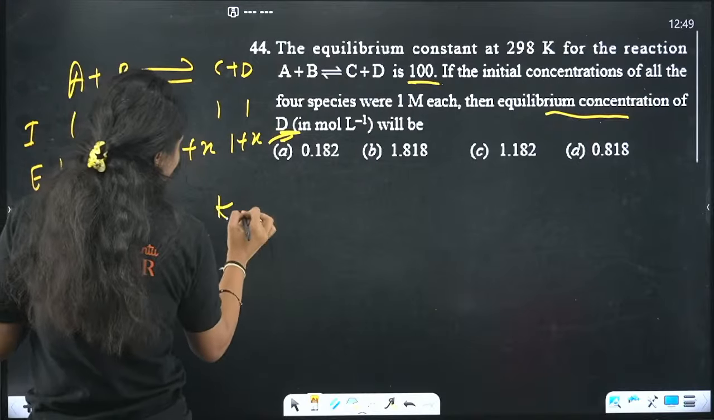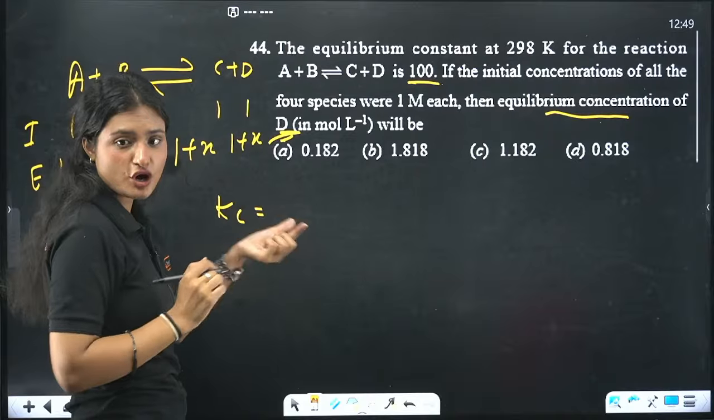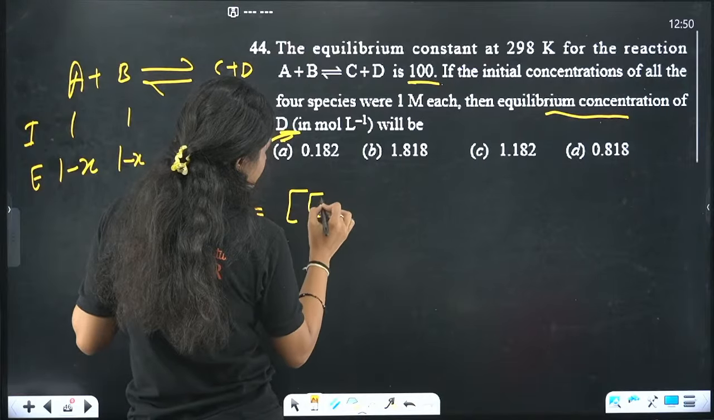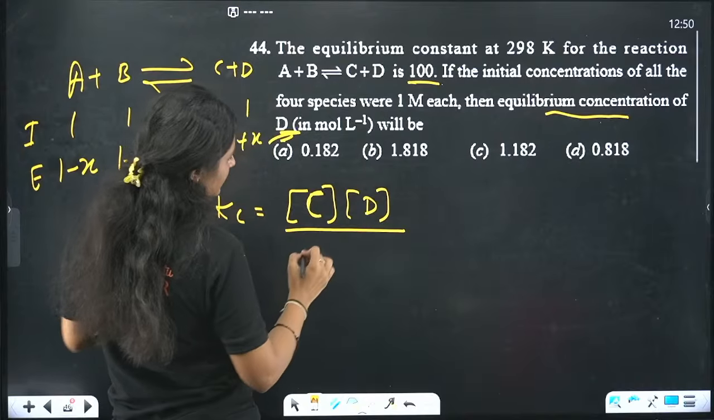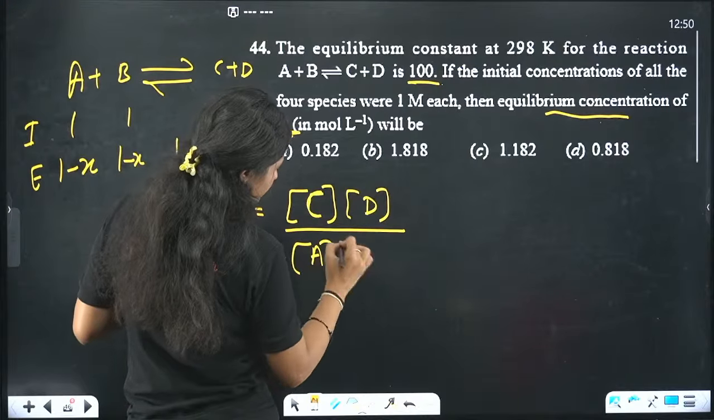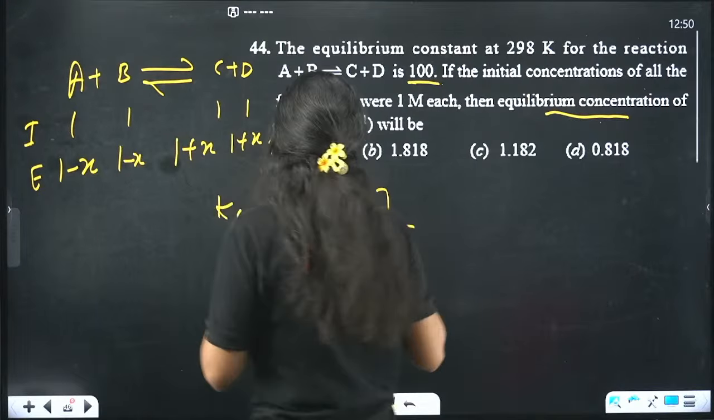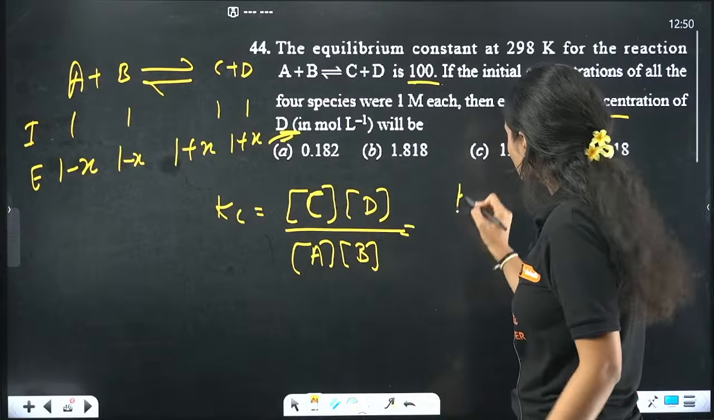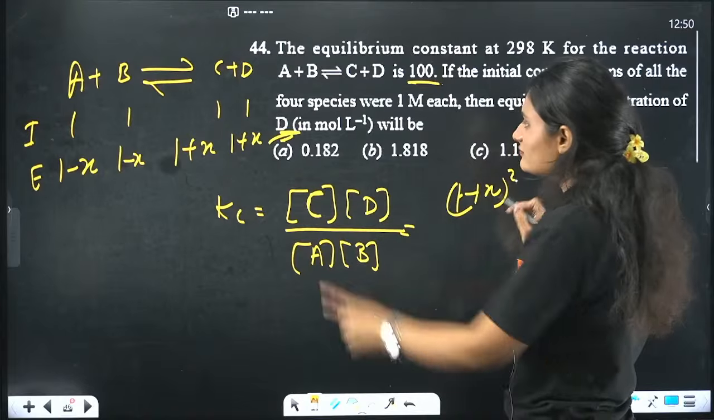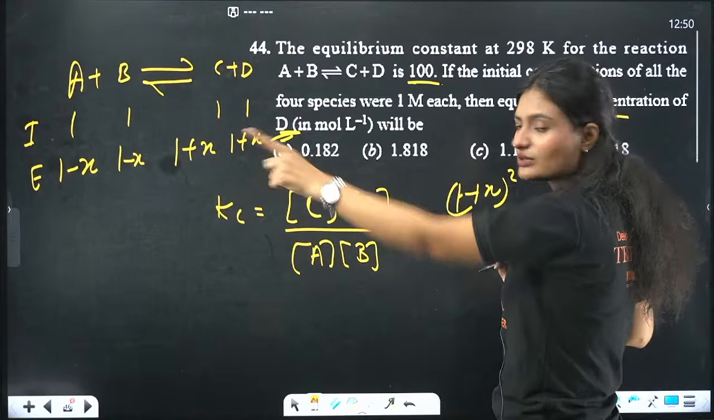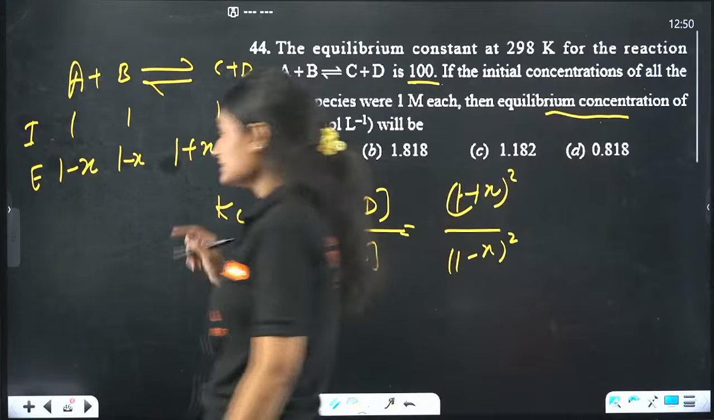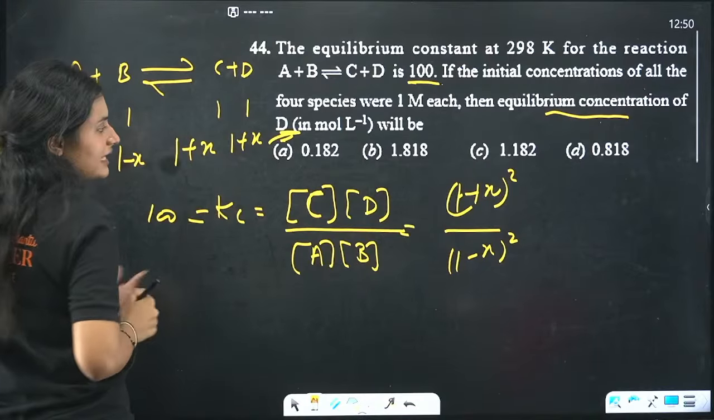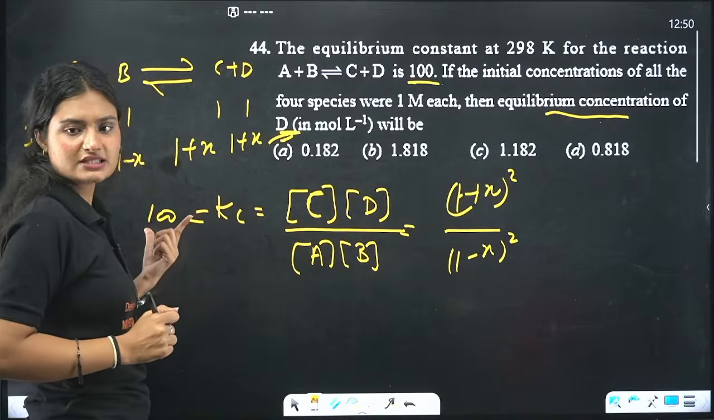Equilibrium constant is equal to the product of concentrations of products divided by concentrations of reactants. Okay, what are the products here? Concentration 1 plus x. Can I do just square? 1 plus x, 1 plus x, 1 minus x, 1 minus x. 1 minus x whole square. What is Kc? Kc is 100. This is equal to 100.